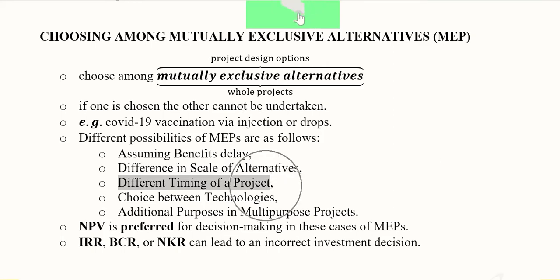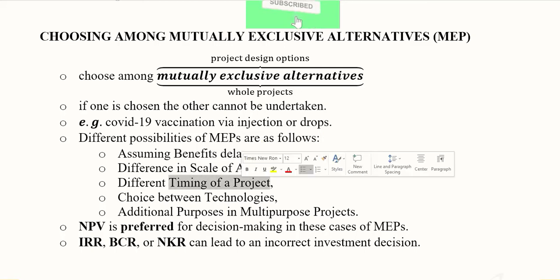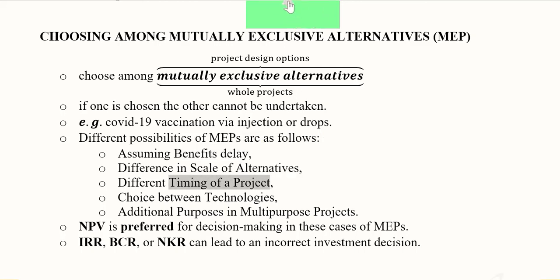Different timings of a project, that is if the project starts later or sooner. Here it is not just a matter of benefits, it is the matter of costs as well. So both costs and benefits will be shifted to some other point in time. Choice of technologies, we talked about a similar thing, that we can go for capital intensive and labor intensive alternatives.